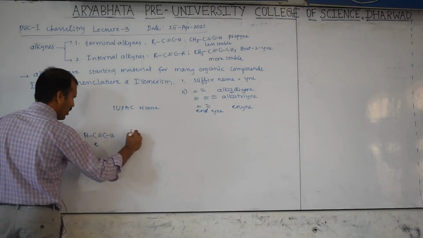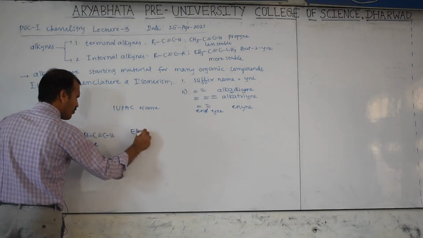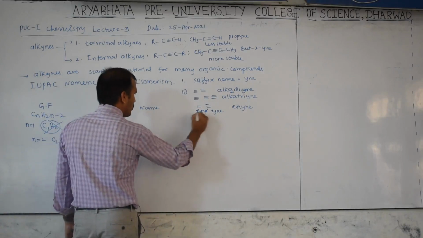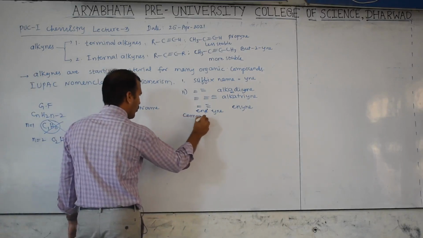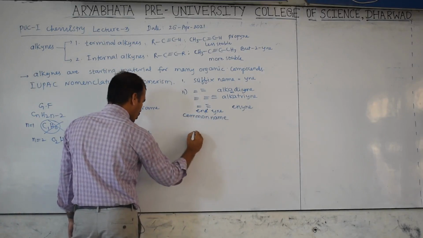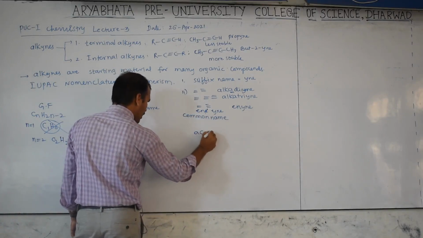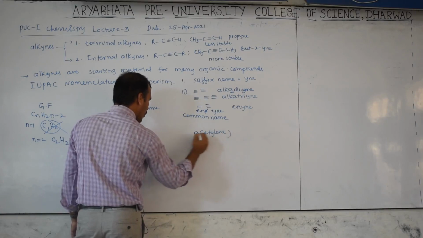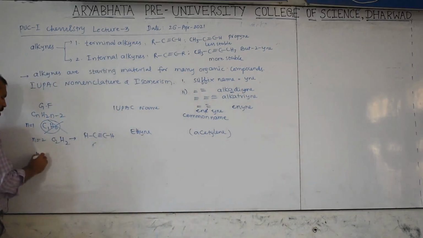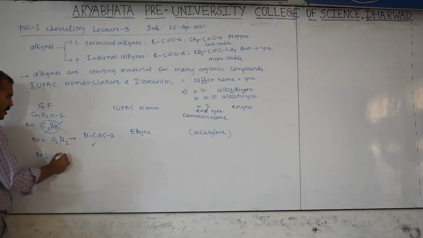I will write the name here, ethyne. For the common name, or trivial name, this is called acetylene.